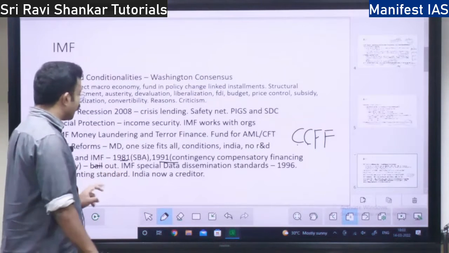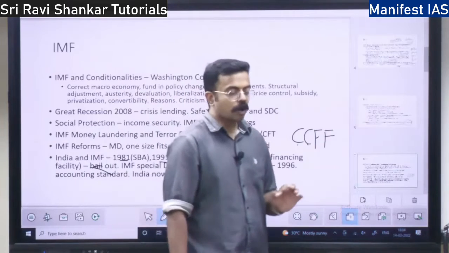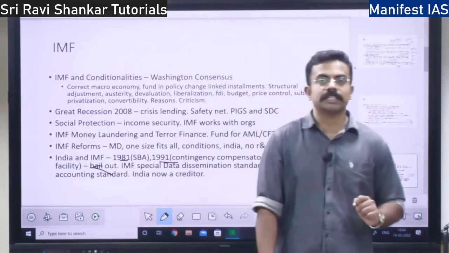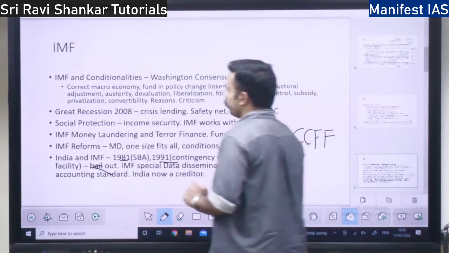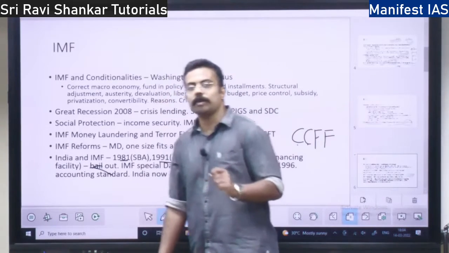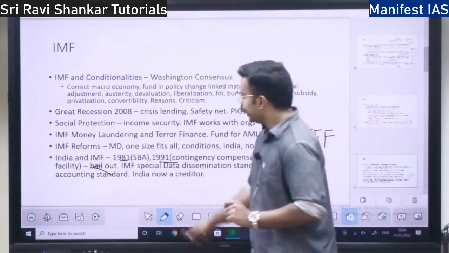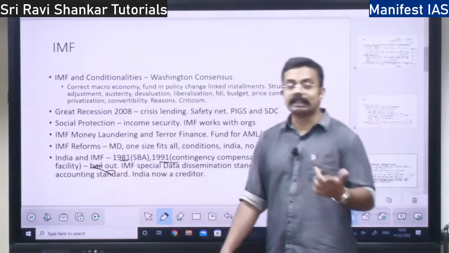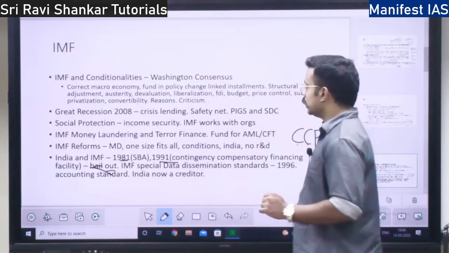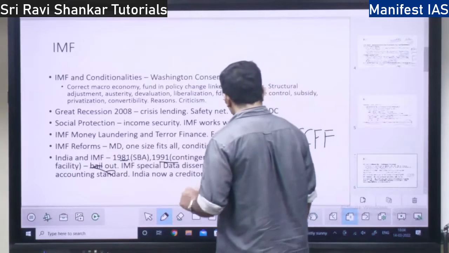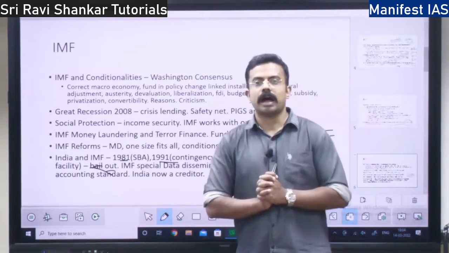So India was bailed out. India had become literally bankrupt. We were on the verge of financial emergency. Right? At that time, India was bailed out. So there was a threat of BOP crisis and also sovereign debt crisis. So India was bailed out at that time by the International Monetary Fund. Right? That is there. So this is with respect to India's relationship with respect to IMF.